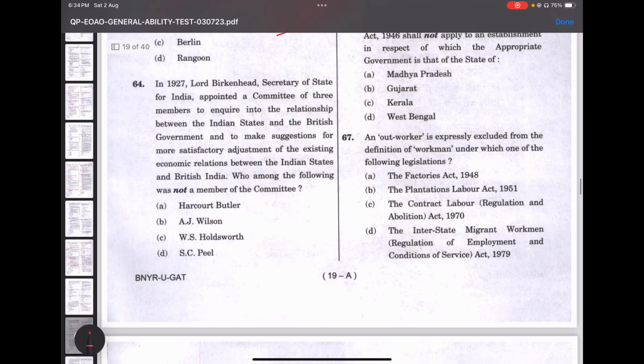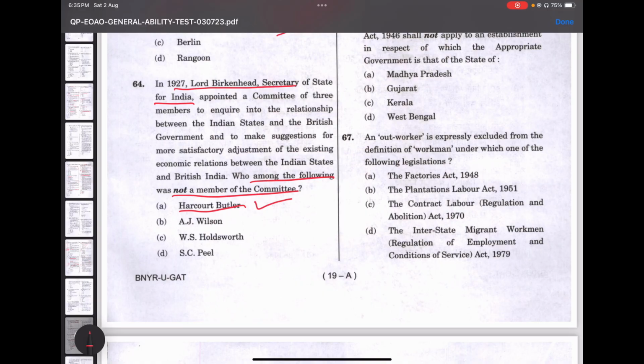So moving on to the next, in 1927, Lord Birkenhead, Secretary of State for India, appointed a committee of 3 members to inquire into the relationship between the Indian states and the British government and to make suggestions for more satisfactory adjustment of the existing economic relations between Indian states and British India. Who among the following was not a member? We know that Harcourt Butler was one of the prime persons behind it. And there were 2 other members, William